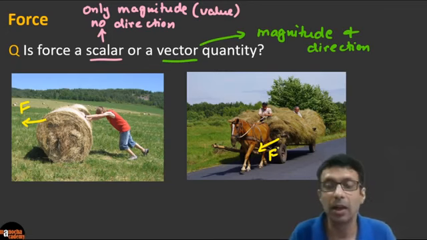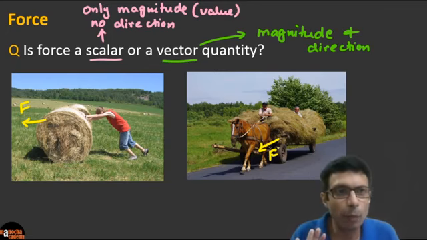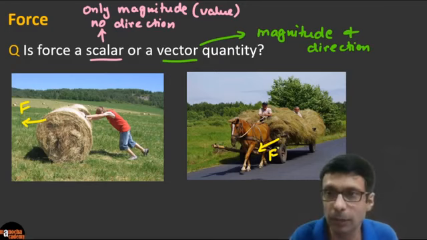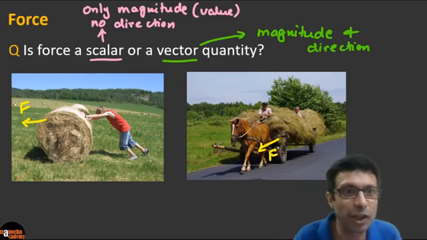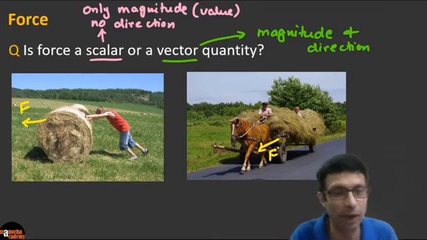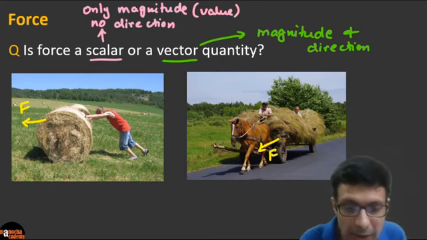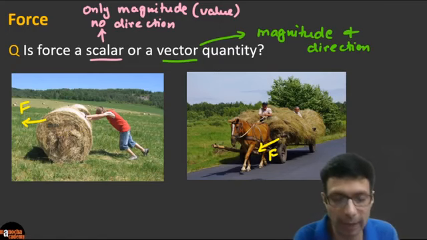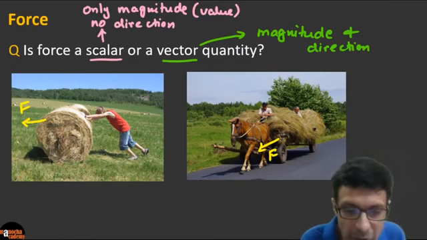But now guys, think about it practically. When you're pushing something, does it have a direction? Think about it. Let's say you have a book on a table and you're pushing it, right? Then we can say you're pushing it towards the north, or let's say towards the east or towards the west, right? So let's say this person is pushing the stack of hay. Let's call this the west direction. So he's applying a force in a direction, in this case towards the west.